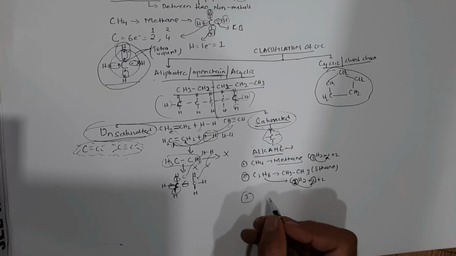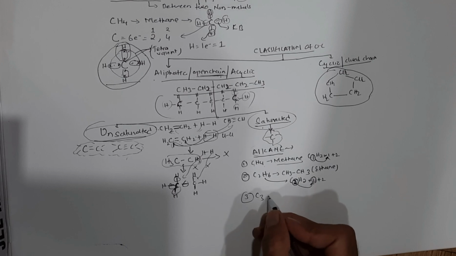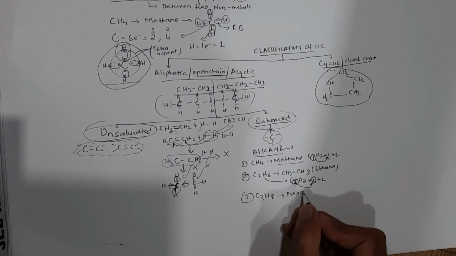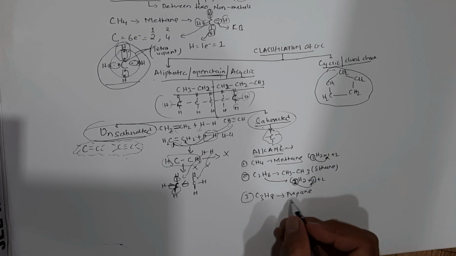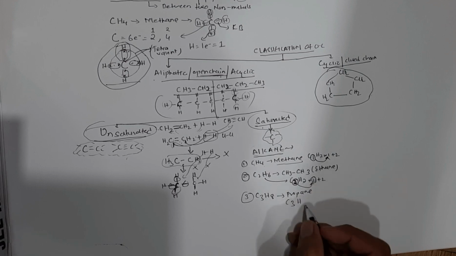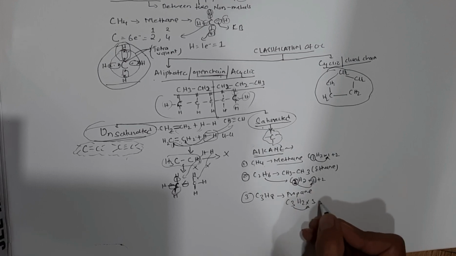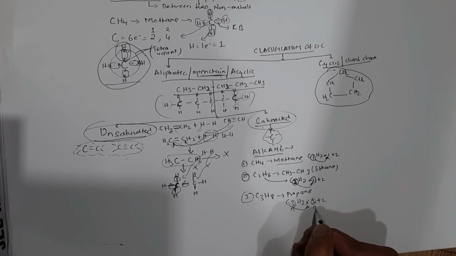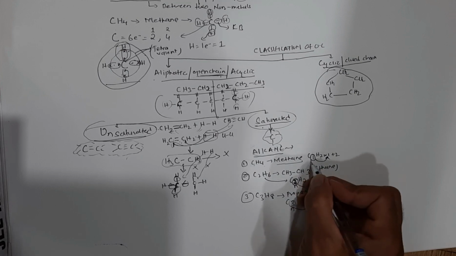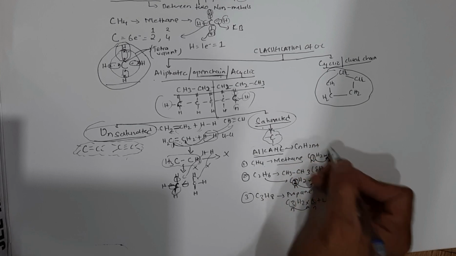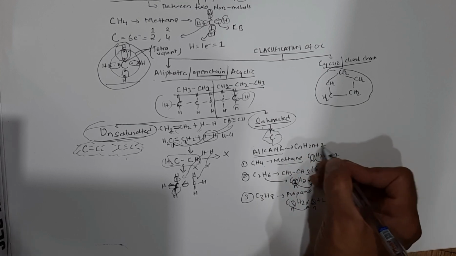Now the third member of alkane, which you have also heard of, is C3H8, called propane. This propane has formula C3, H 2 into 3 plus 2. So if I take this as n, this also becomes n. It will repeat in every formula. So now the formula becomes CnH2n plus 2.